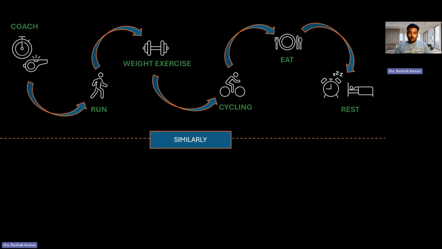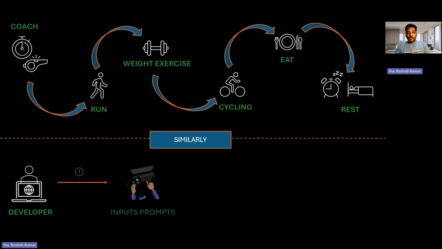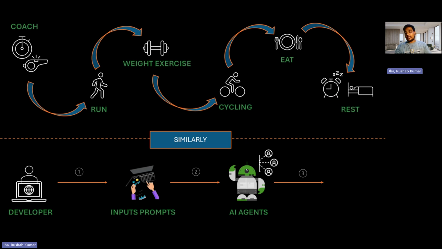In a similar manner, in agentic AI, a developer or a user gives input, prompts basically, to the AI agents. The AI agent takes those inputs and understands them, and behind the scenes it has some sort of workflow, utilizing which it is able to perform a series of tasks that the user wants. All this without any kind of human supervision. Depending upon the input prompts, the agent understands the particular ask very effectively, and then it's able to give a very simple and optimal output or result.